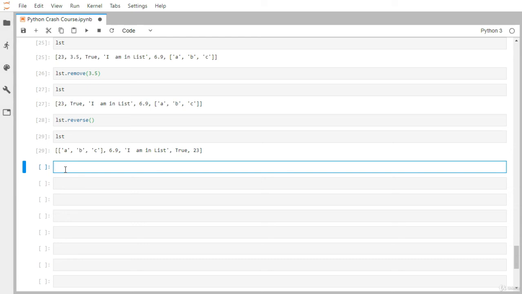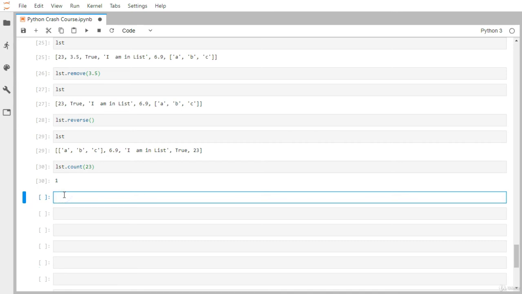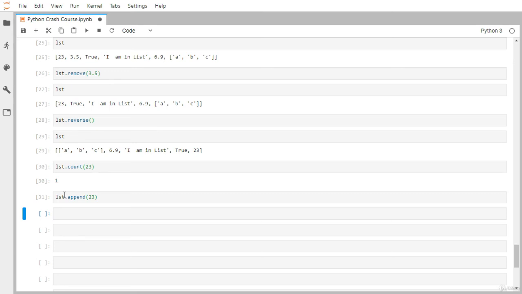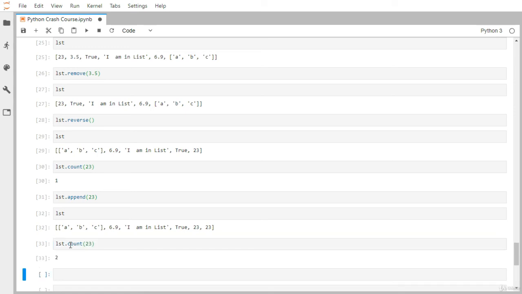Let's say you want to find how many times one particular element occurs, so let's say 23. I'm just going to use the count method, and if I supply 23, it will return 1 because 23 occurs one time only. But let's append 23 one more time. If I print it again, now I have 23 two times, and if I apply the lst.count method again, you can see I got 2. That means 23 occurs 2 times.